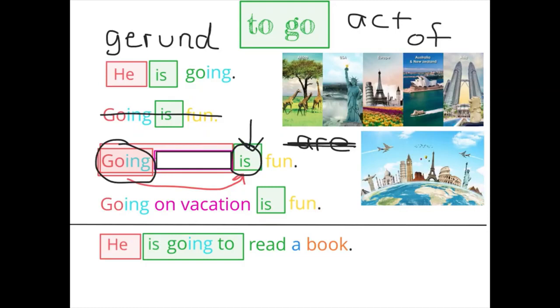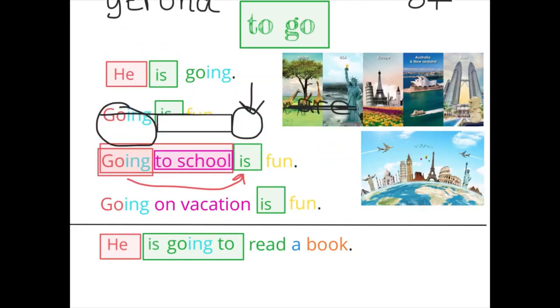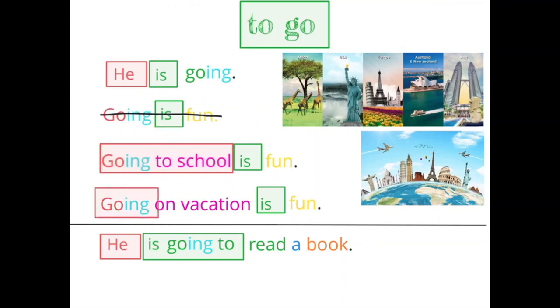But then we need to get our prepositional phrase back so that we know where we are going. And we say going to school is fun. We can also say that going on vacation is fun. I think going on vacation is more fun than going to school, but going on vacation is our subject. And then we decide, well, what word do we need to match up with our verb is? And it's going. We use that with is. Going on vacation is fun.